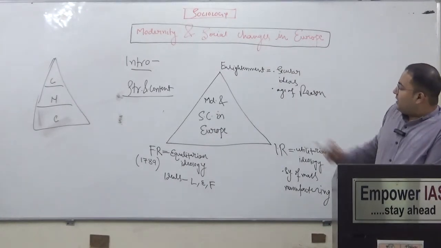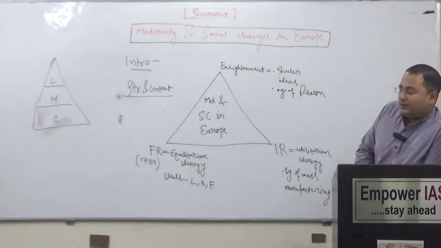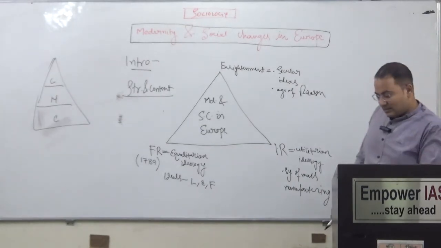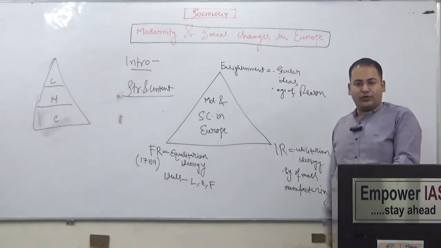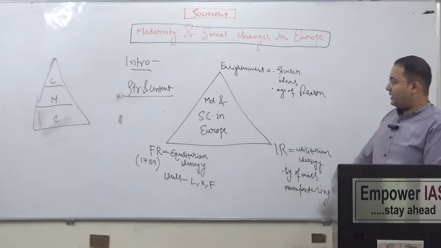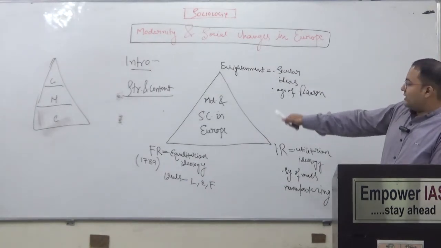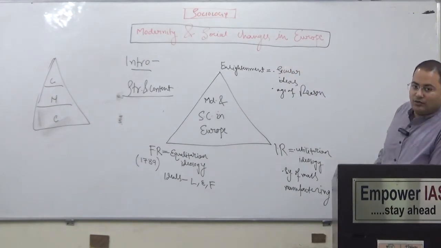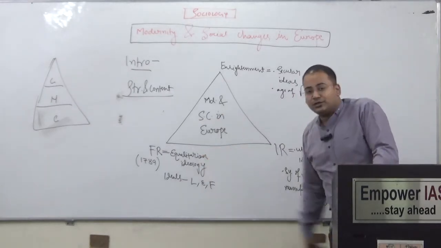So, with the beginning of the French Revolution, which gave the concept of equalitarian ideology, this hierarchy collapsed, and there is the arrival of democracy. That is the major importance of the French Revolution, which began in 1789. That is the reason why the French Revolution has a contribution in bringing modernity and social changes in Europe. So in the structure and content, Enlightenment is over, French Revolution is over.